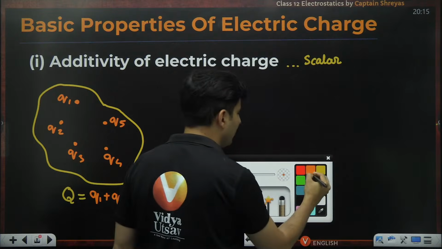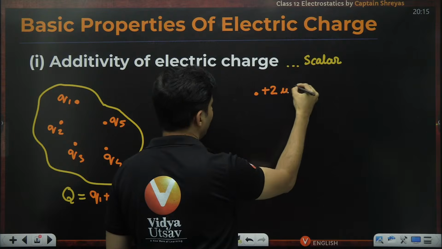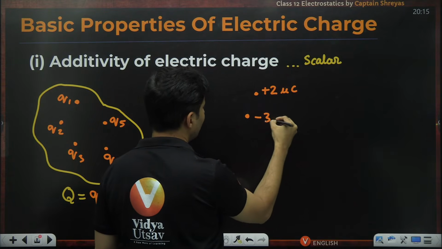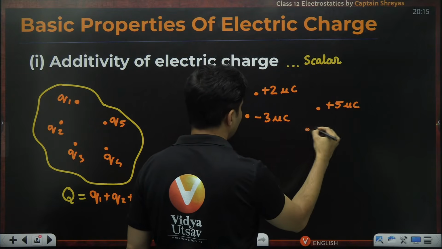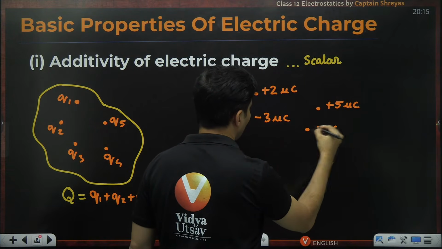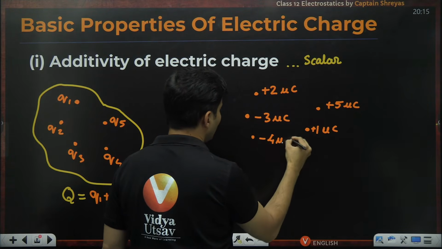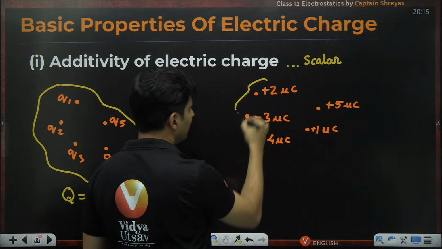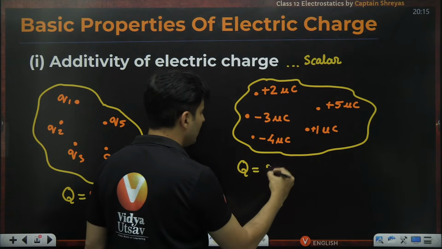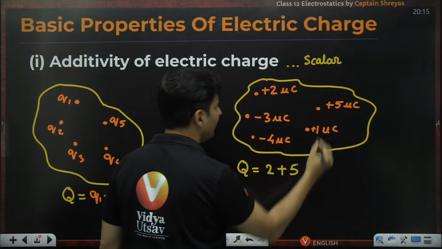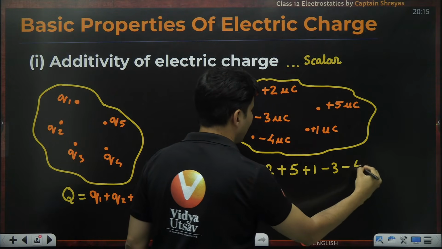Say for example, there is a charge over here of plus 2 microcoulomb, then a charge here of minus 3 microcoulomb, a charge here of plus 5 microcoulomb, a charge here of plus 1 microcoulomb, and a charge here of minus 4 microcoulomb. Then we are asked what is the total charge on this particular body. You just have to add all of them: 2 plus 5 plus 1, and minus 3 and minus 4. That's it.